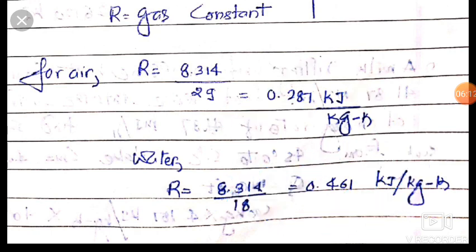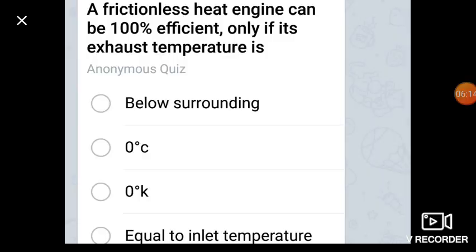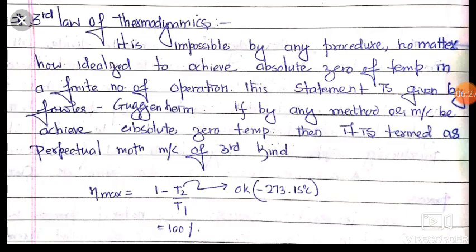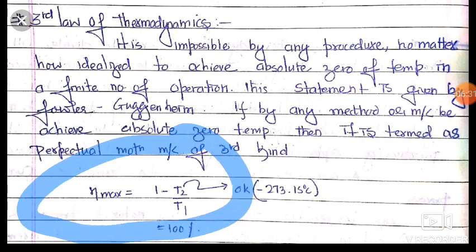Now friends, our next question is: a frictionless heat engine can be 100% efficient only if its exhaust temperature is... Here the maximum efficiency is 1 minus T2 upon T1.